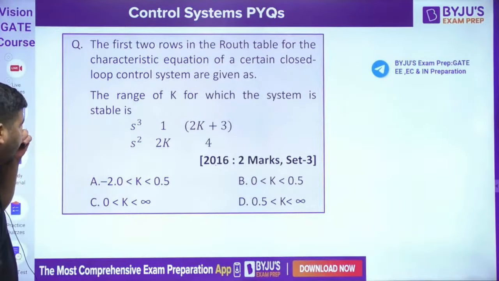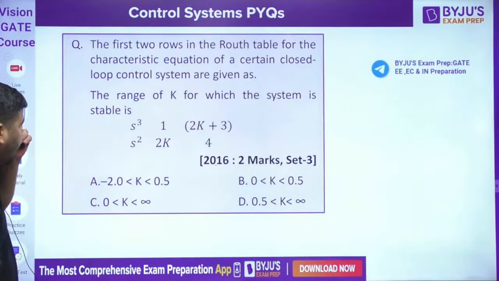So for that you need to complete it. So s cube, s square. If you look at this one, this is 2k plus 3, and this is 2k and this is 4. So s to the power 1. What is s to the power 1, guys? Tell me. This into this: 2k into 2k plus 3 minus 4, divided by 2k. And then s to the power 0 is 4. So I have completed this.